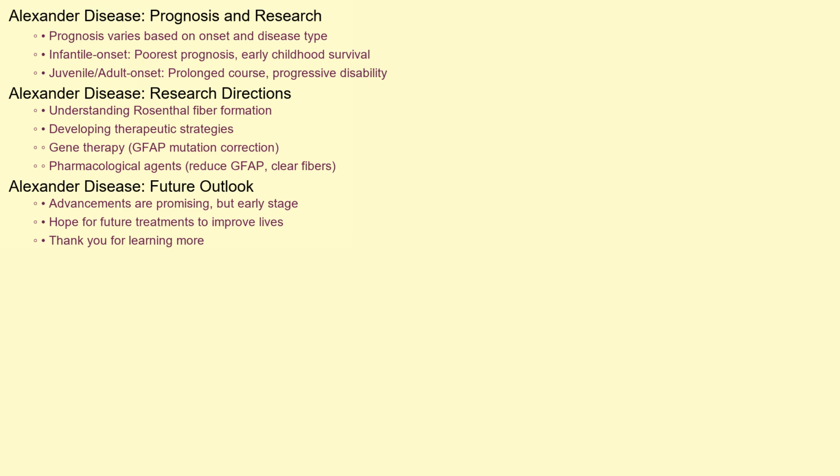to significant disability. Recent research efforts are focused on understanding the mechanisms of Rosenthal fiber formation and developing potential therapeutic strategies. Gene therapy approaches, aimed at correcting the underlying GFAP gene mutation, are showing promise in preclinical studies. Other research is exploring the use of pharmacological agents to reduce GFAP expression or promote the clearance of Rosenthal fibers. While these advancements are still in early stages, they offer hope for future treatments that could significantly improve the lives of those affected by Alexander